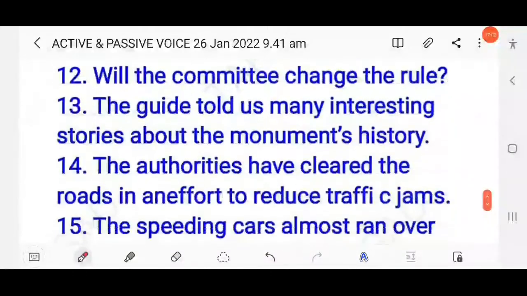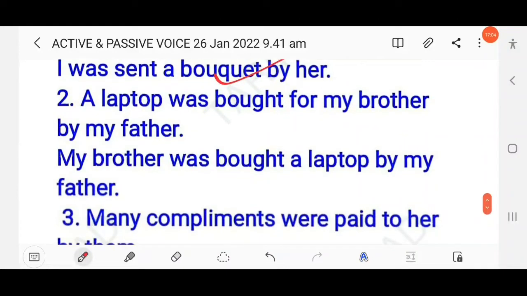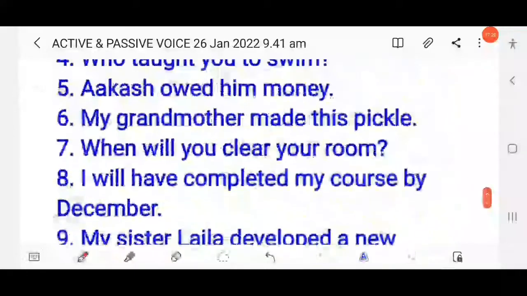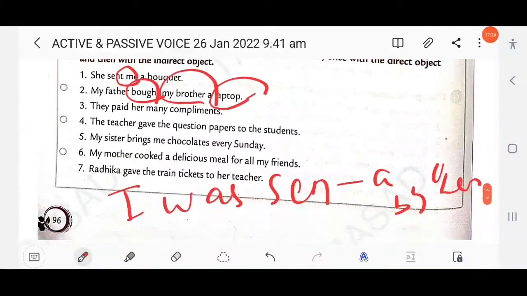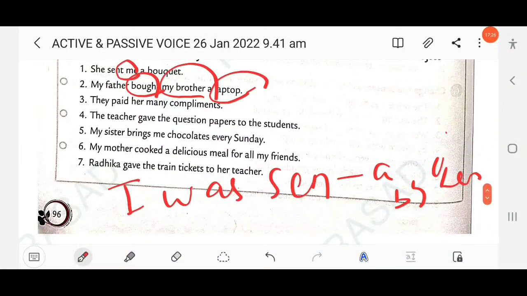You have to write a laptop was bought for my brother by my father, or you can also write my brother was bought a laptop by my father. Clear? So this is a ditransitive verb, known as ditransitive as it has two objects, a direct object and an indirect object.